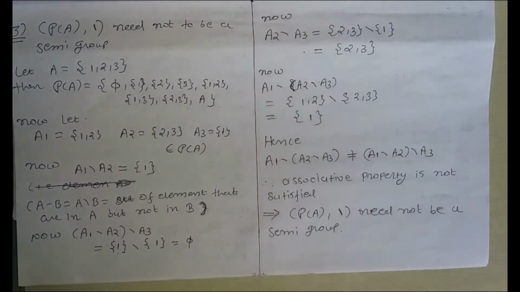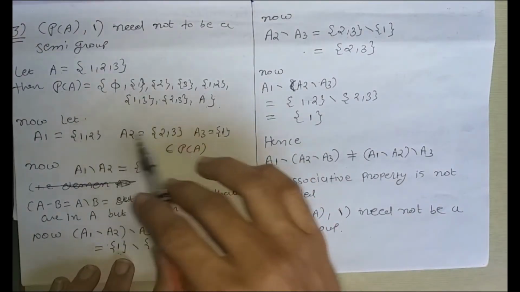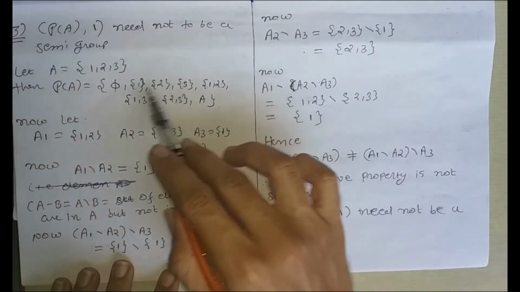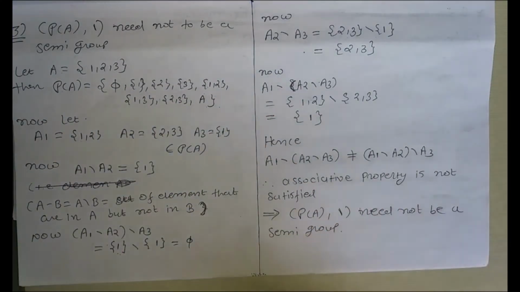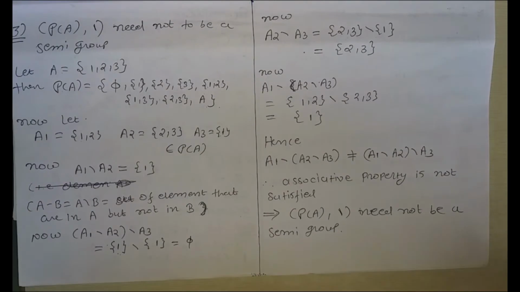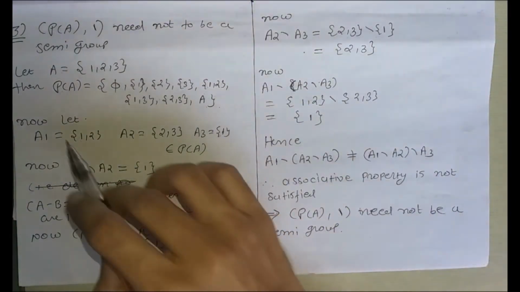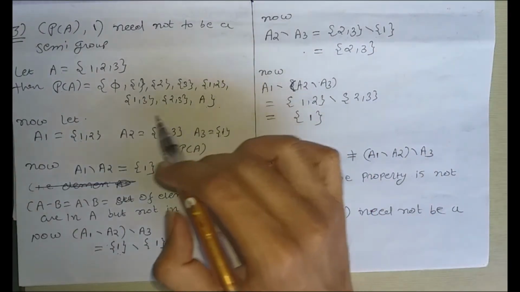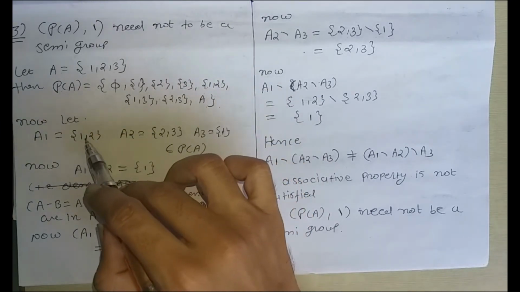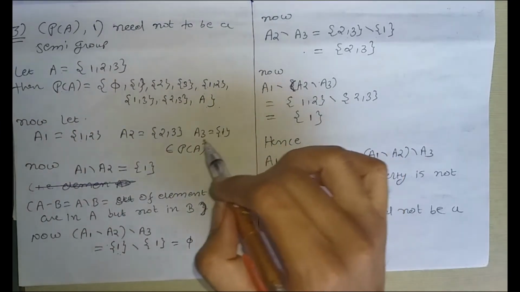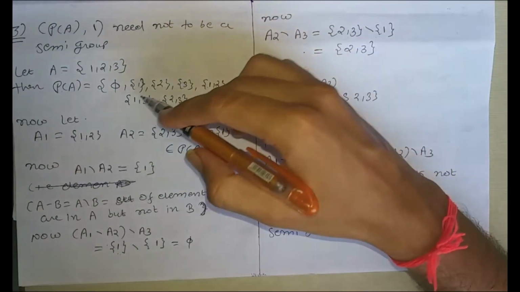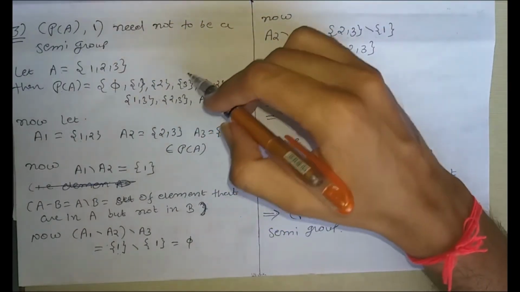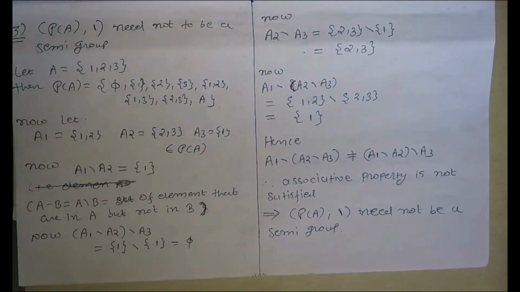You can choose any three subsets from this power set of A to show that associativity does not hold. There is freedom to choose any A1, A2 or A3. We have chosen the particular sets 1, 2, 2, 3 and singleton 1. You can choose 2, 3, 1, 2, 1, 3, 2, 3, all these three singletons. So this is up to you, what you want to choose.